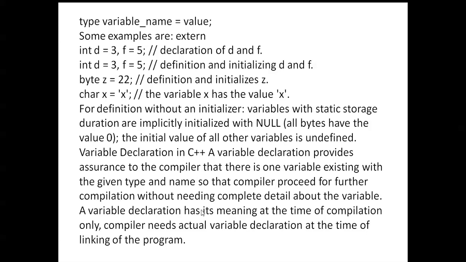A variable declaration has its meaning at the time of compilation only. The compiler needs actual variable definitions at the time of linking of the programs. Here we can see that the compiler proceeds with further compilation without needing complete detail about the variable.